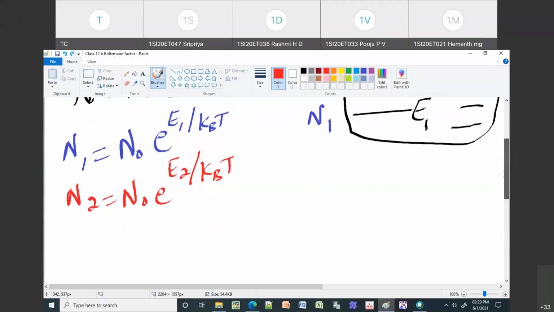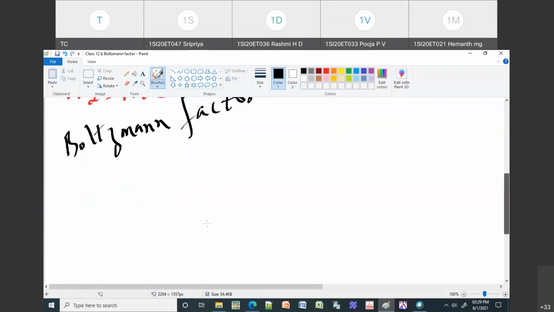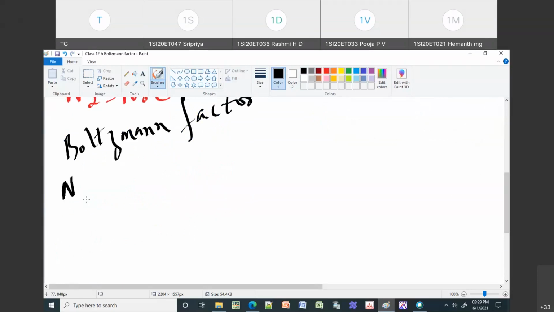What is the meaning of Boltzmann factor? The Boltzmann factor is the ratio of n2 by n1, or n1 by n2. n2 by n1 will give the Boltzmann factor.